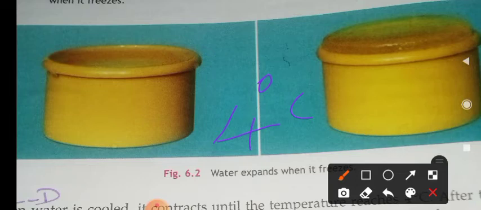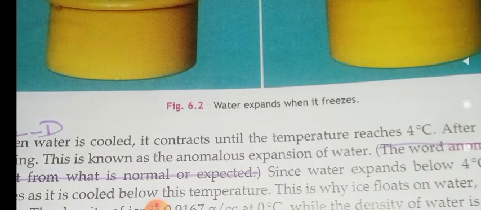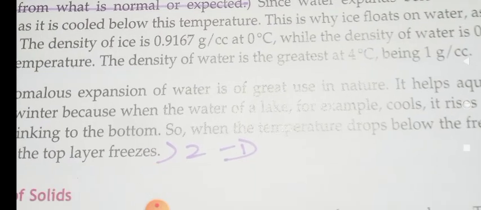The density of ice is 0.9167 gram per cc at 0 degrees Celsius, while the density of water is 0.998 gram per cc at the same temperature. So which has the more density? Of course, water. That's why ice begins to float. The density of water is greatest at 4 degrees Celsius, being 1 gram per cc.